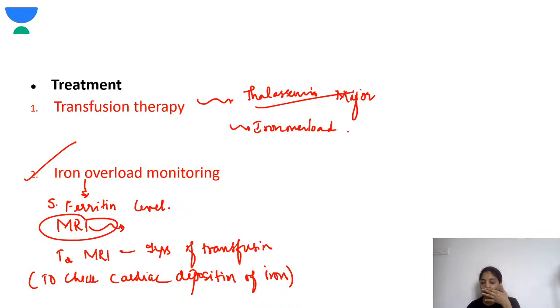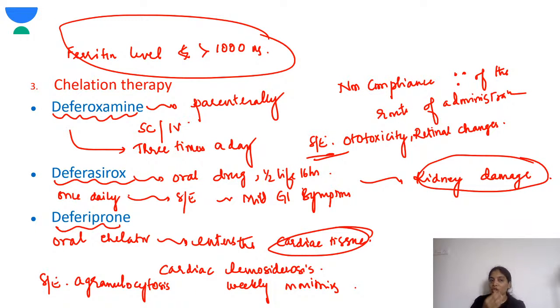So one is the MRI. To check the liver concentration of iron, MRI is also very good. There are various technologies now which tell you the concentration of the iron in these organs. And around 7 years of transfusion, you should do a T2 weighted MRI to check cardiac depositions of iron. So next, coming to the chelation therapy. When the ferritin level is above 1000, you have to start chelation therapy.